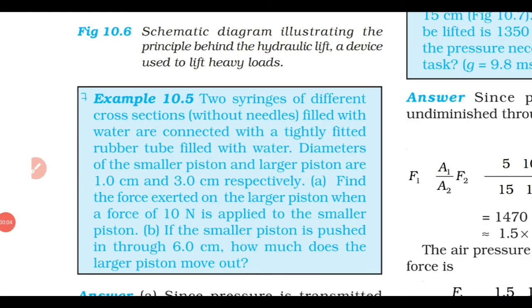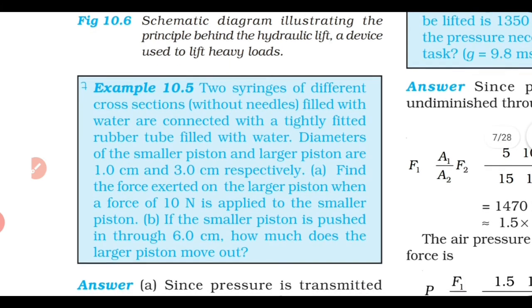Example 10.5. Two syringes of different cross sections without needles filled with water are connected with a tightly fitted rubber tube filled with water. Diameters of the smaller piston and larger piston are 1 and 3 cm respectively. Find the force exerted on the larger piston when a force of 10 Newton is applied on the smaller piston. If the smaller piston is pushed in through 6 centimeter, how much does the larger piston move out?